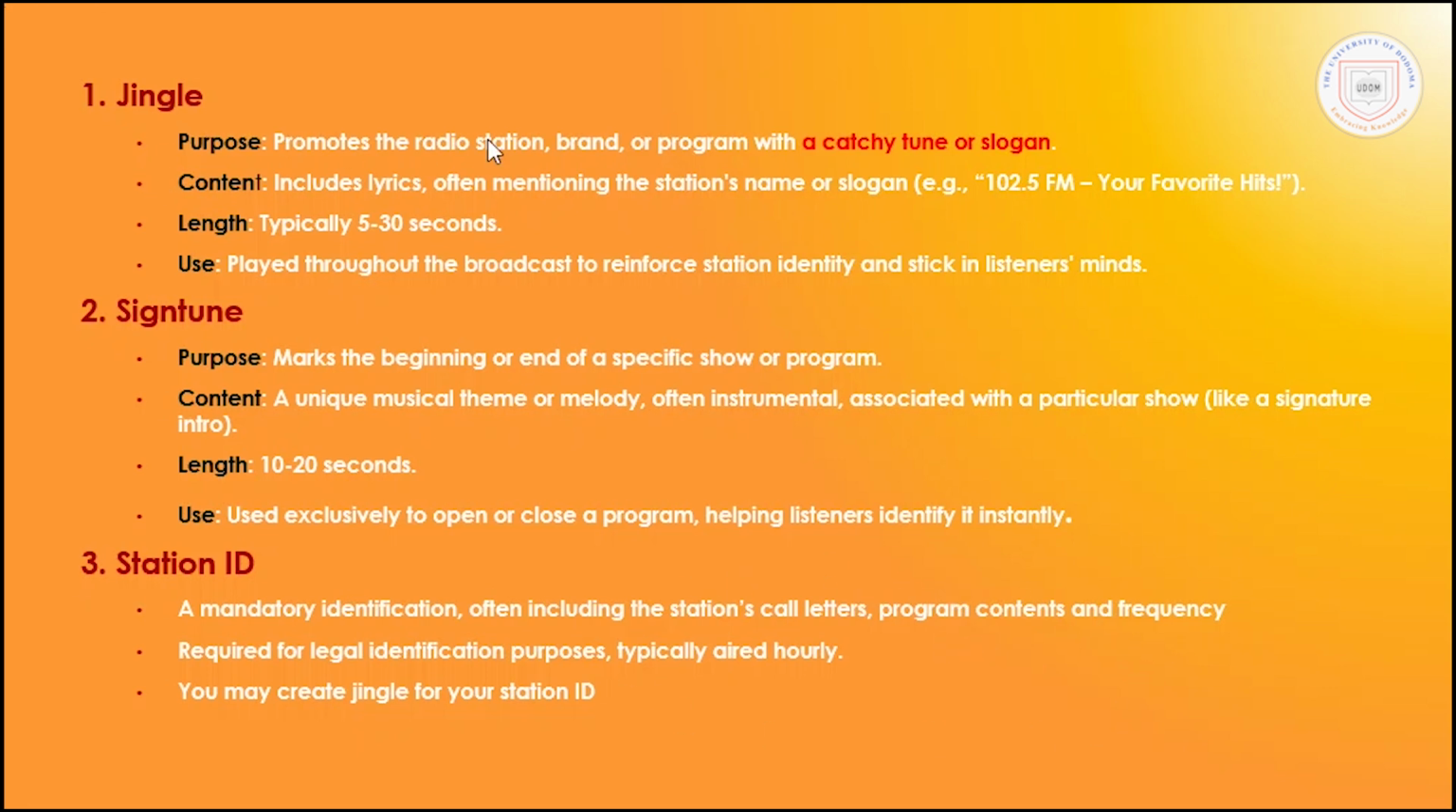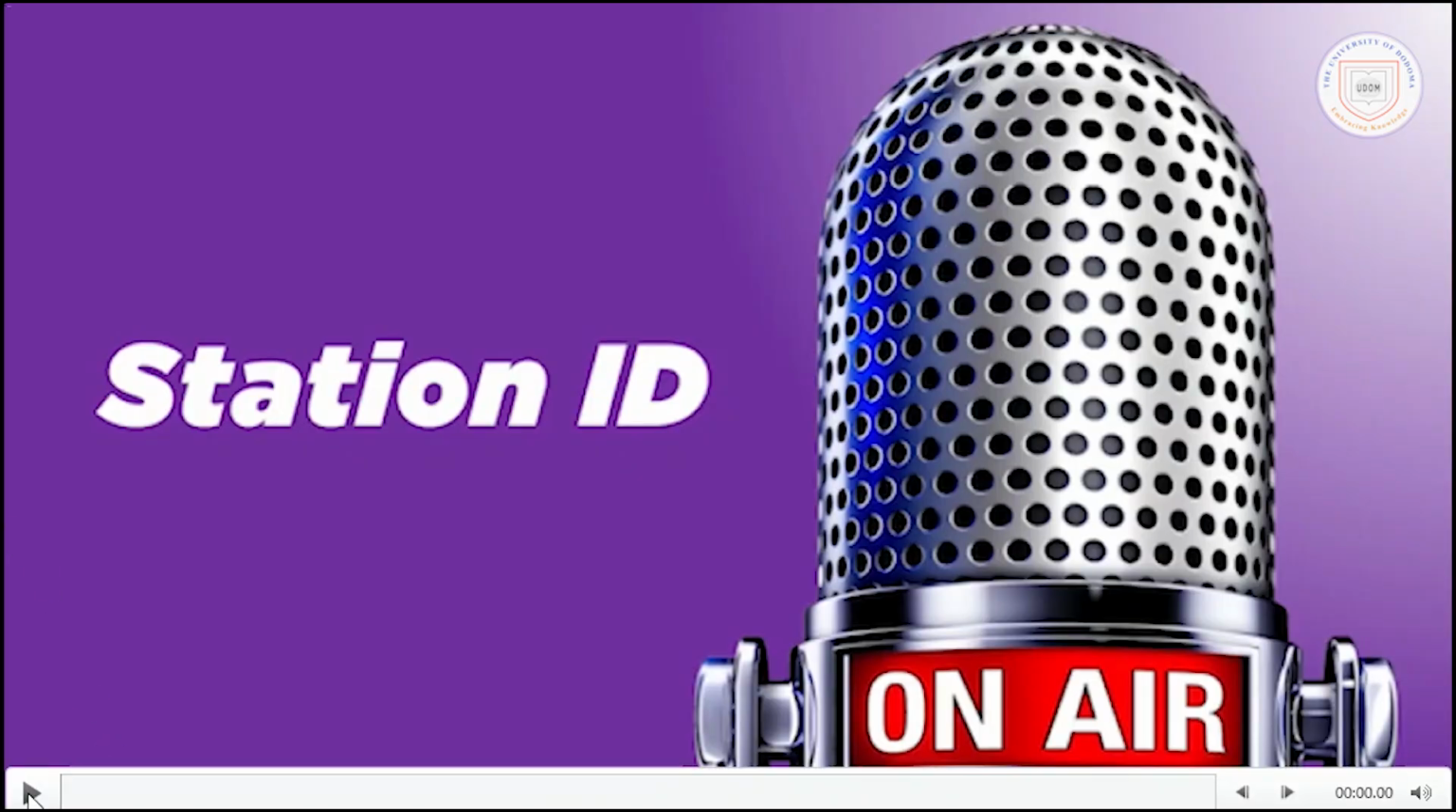But here, the jingle, you cannot play it alone, but you play it during a music program or another program as a background. So as you can see, this is longer than this one. And also this has the program content. This doesn't have the program content. It has name and frequency only. Here you see program content, name of that particular radio station, and frequency. So we can see from the example here.